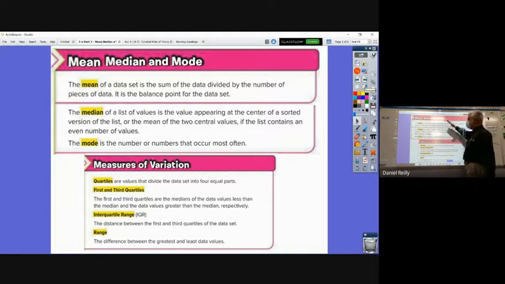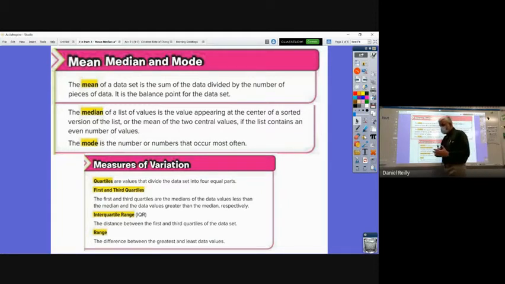So mean, median, and mode, and these notes are all out of the 6th grade book, are called measures of center. They're one number to represent the whole group. The mean: add up all the numbers, divide by how many there are. The median: put them in order, and it's the middle number. The mode is the one that occurs the most often. It could be more than one. You can also have no mode. If no numbers repeat, then the set of numbers has no mode.